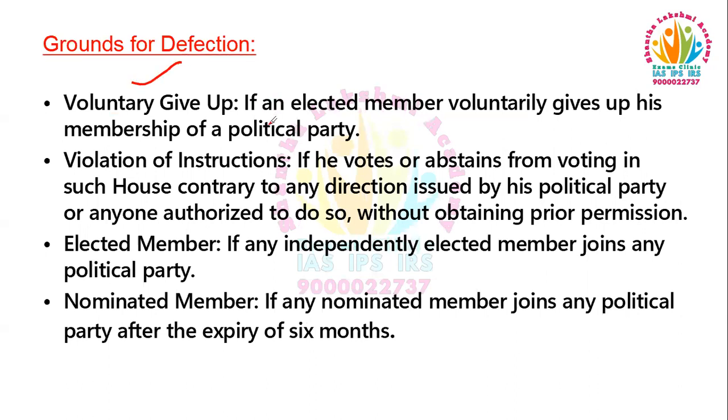If an elected member voluntarily gives up his membership and joins another political party, then he would be penalized under anti-defection law. If a member abstains from voting contrary to the direction issued by his political party without obtaining any prior permission, then he would also be penalized under this act. Then in case of an independently elected member, if he joins any political party, then he would be penalized under the act.